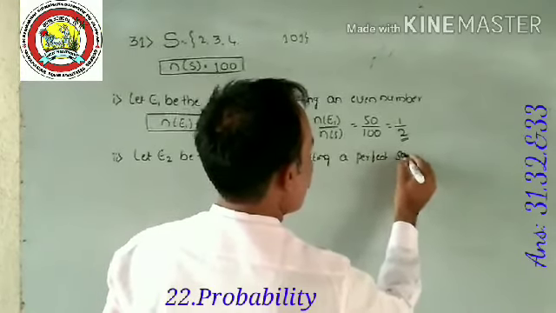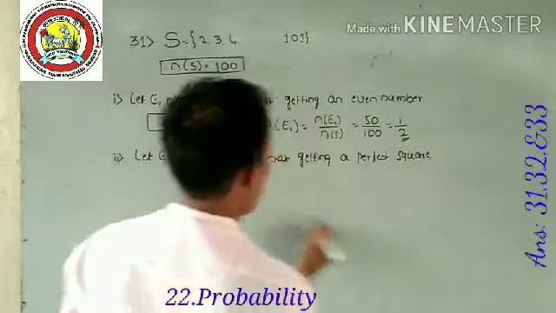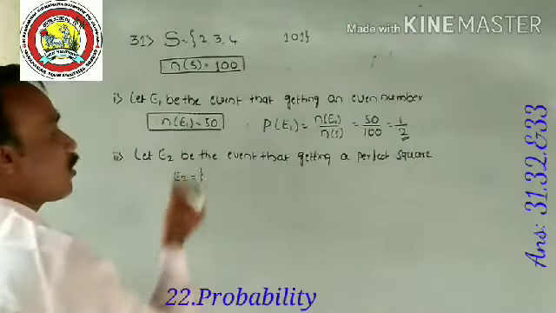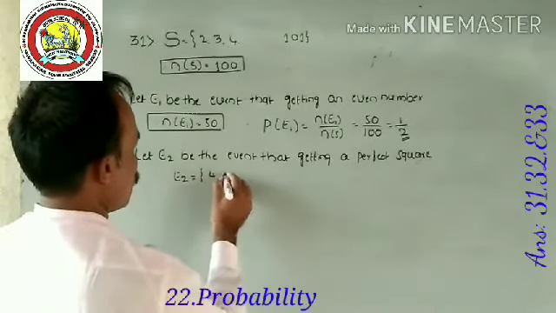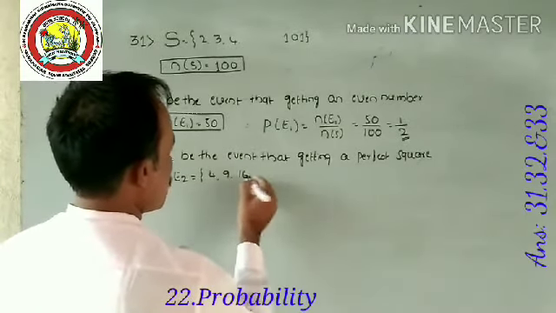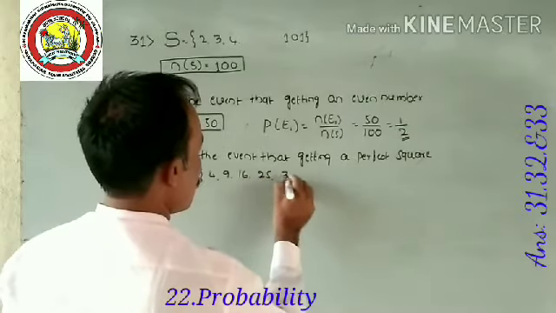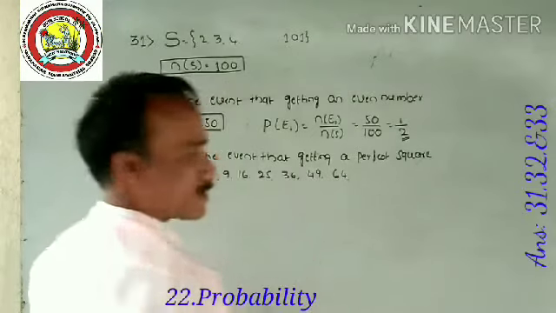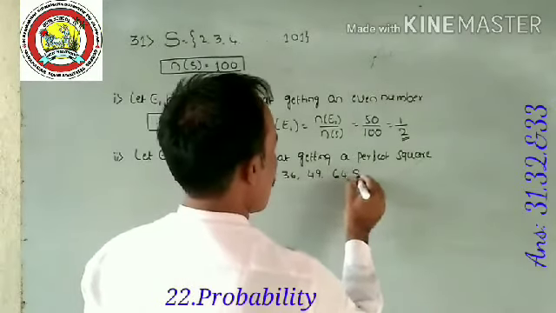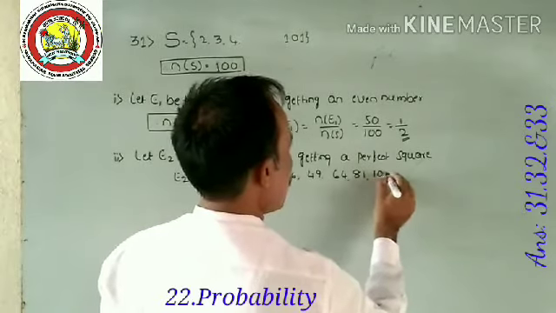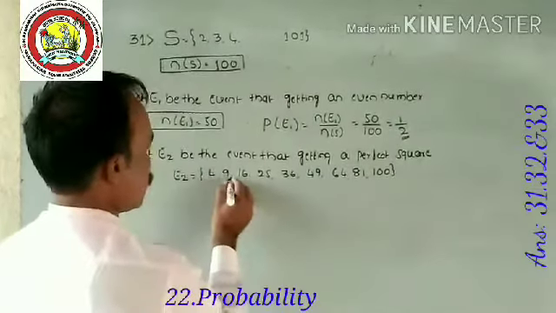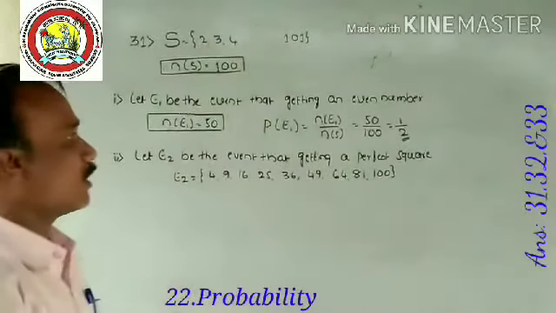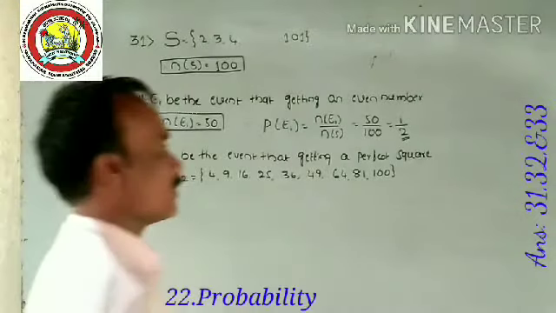Write down the set, as 1 is not there: 4, 9, 16, 25, 36, 49, 64, 81, and the last one 100. 1, 2, 3, 4, 5, 6, 7, 8, 9. From 2 to 101, there are 9 perfect squares.